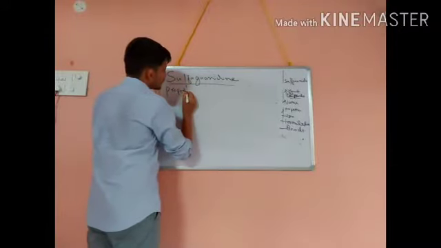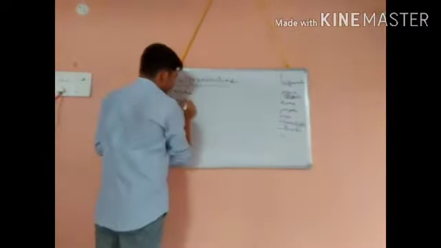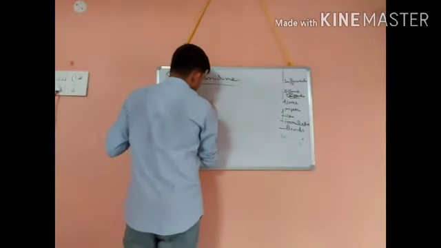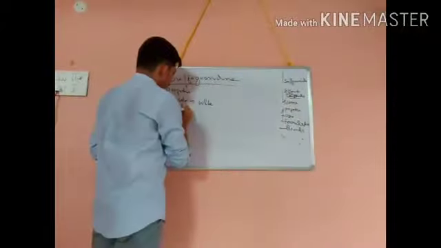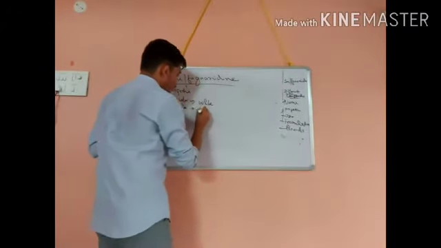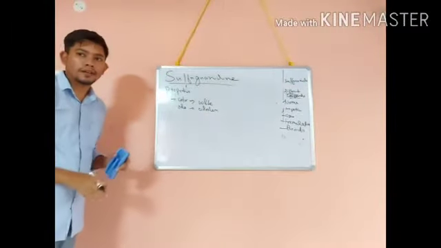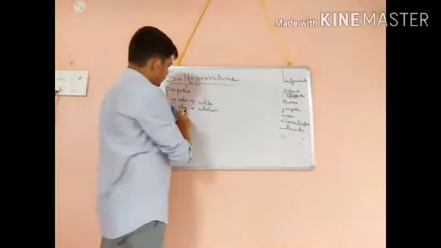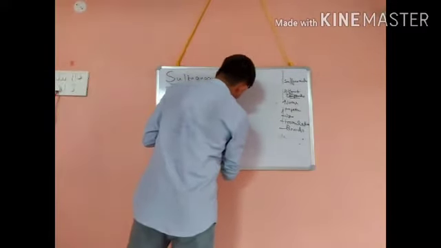So in properties, first we will see color. It is white in color. Then odor, it is odorless. So the color is white, odorless. Then it is also crystalline powder.